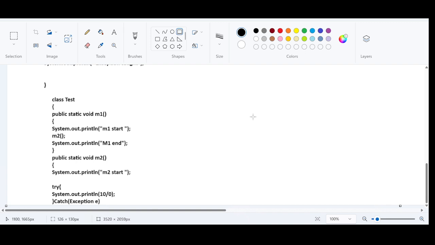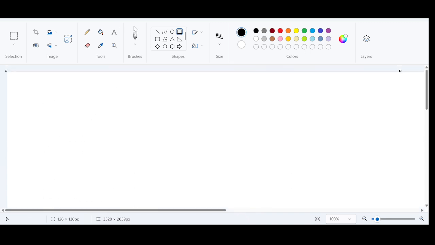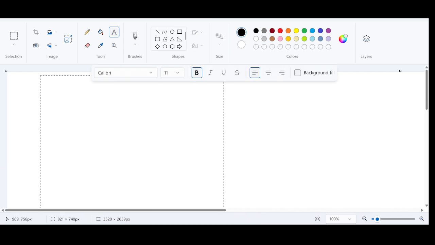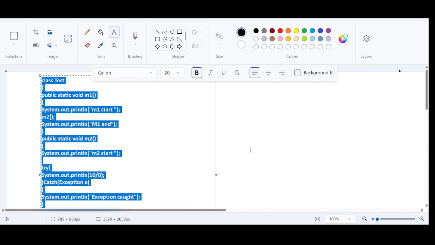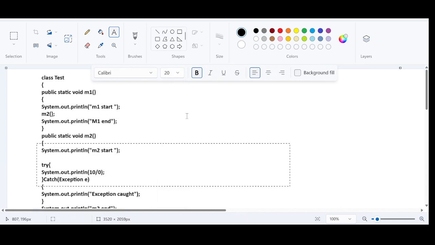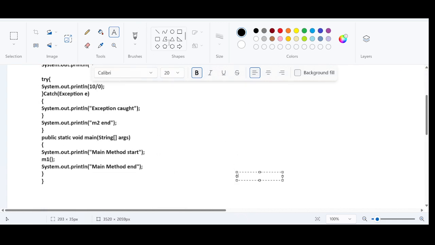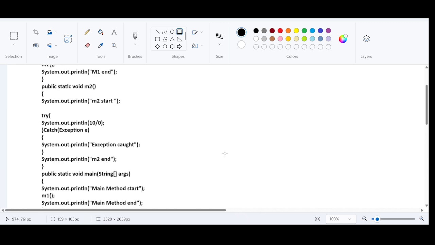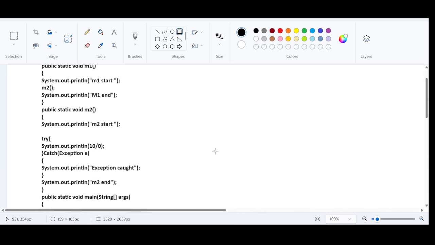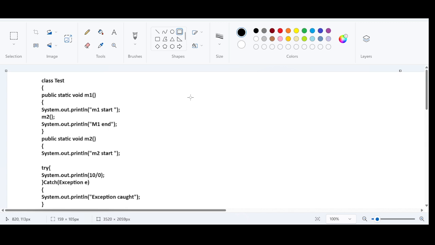Let us trace this now. So we know that we have to save the program and compile it, and after compilation the JVM comes into the picture.